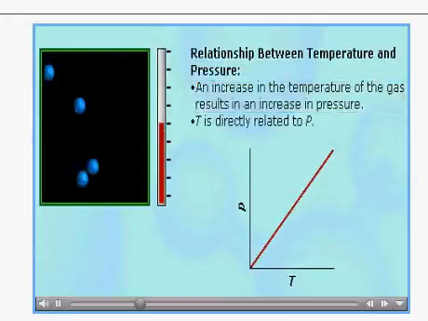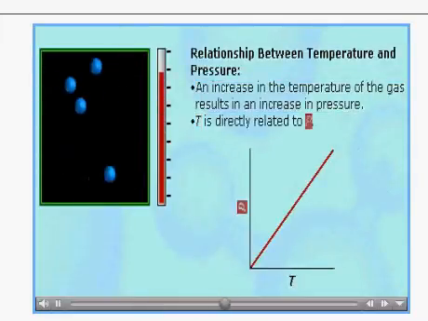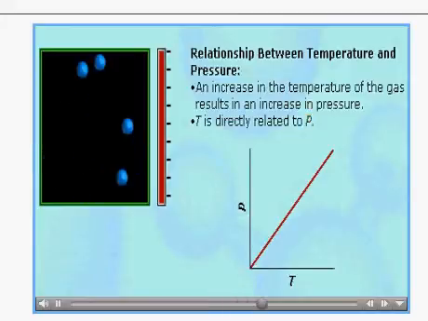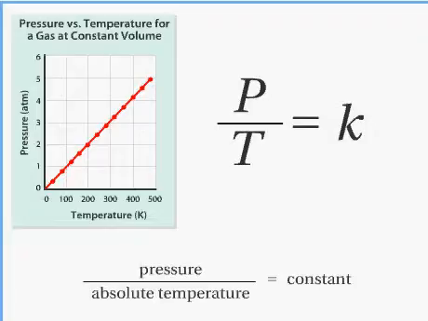As the temperature of a fixed mass of gas at constant volume increases, the pressure also increases. Gay-Lussac's law states that the temperature of a gas is directly related to the pressure of the gas. Equation for Gay-Lussac's law regarding pressure and temperature. This equation describes the relationship between the pressure of a gas and its temperature at a constant volume.